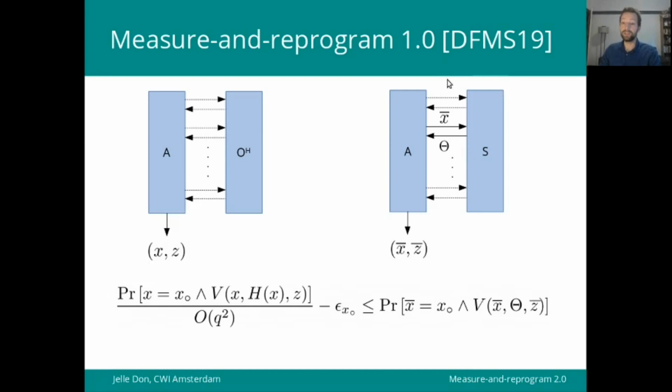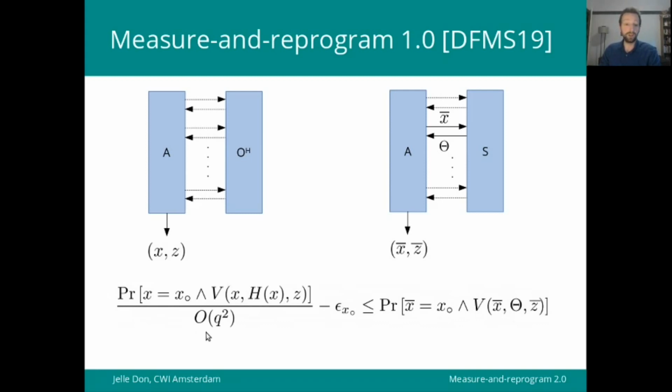And the simulator now chooses just one of the adversary's queries at random, measures it, reprograms the oracle on this input to a fresh random value theta. And then we again get the guarantee that some predicate v holds now with respect to theta.